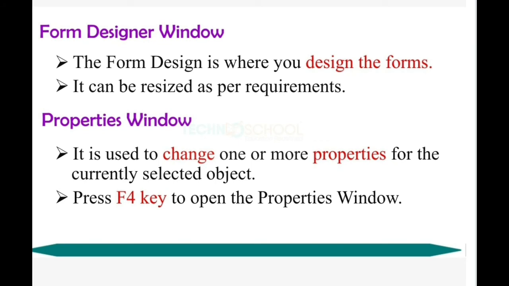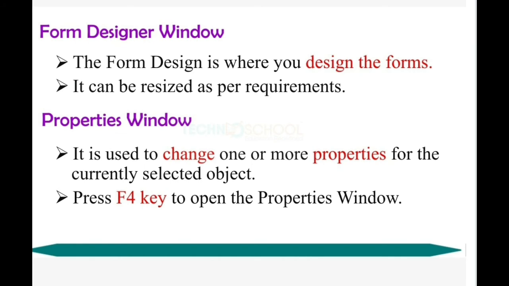It is called the design part of your VB program. It can be resized as per requirements. We have options to minimize and maximize, and we can set its position in the output screen using the form layout window. You can set whether you want it displayed on the left side or the right side of your monitor.